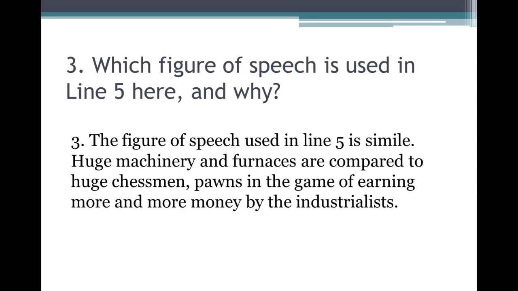Which figure of speech is used in line 5 here and why? The figure of speech used in line 5 is simile. Huge machinery and furnaces are compared to huge chessmen, pawns in the game of earning more and more money by the industrialists.